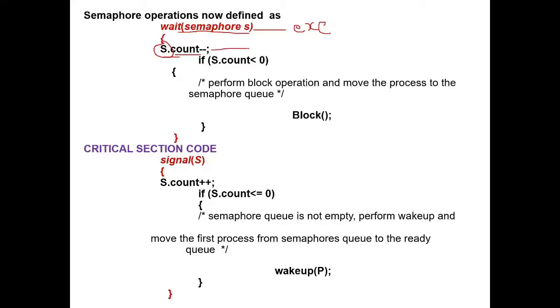That is, it decrements the value of count. Count is initialized to 1, so when you decrement the value of count, it becomes 0.